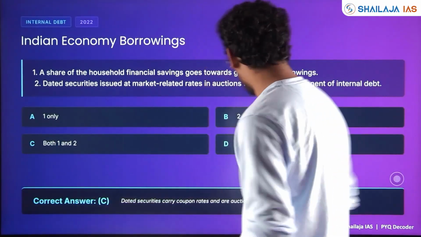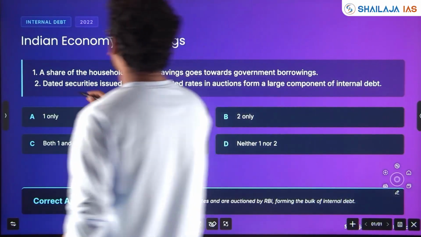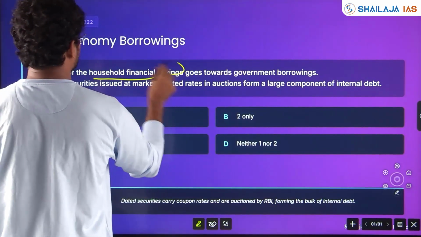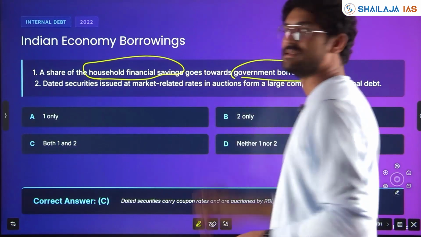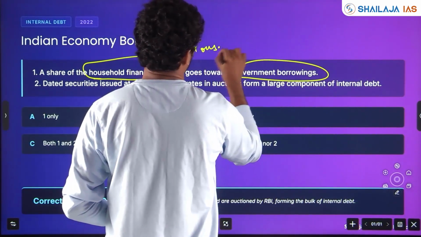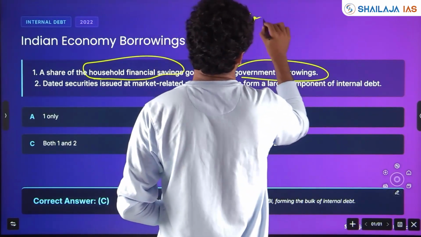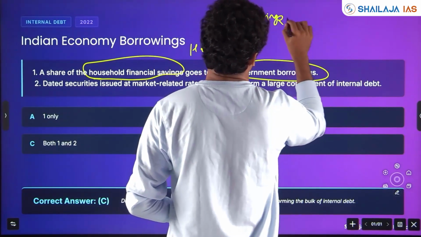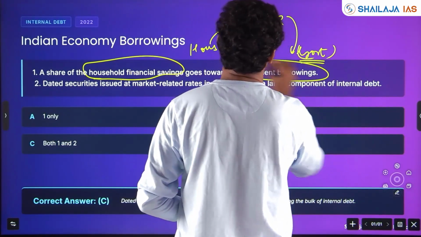Now with respect to borrowings, a question has been asked. A share of the household financial savings goes towards government borrowings. Is it correct? Households, okay, all their savings, yes, government can take that as borrowing.